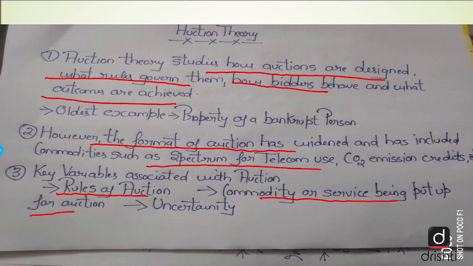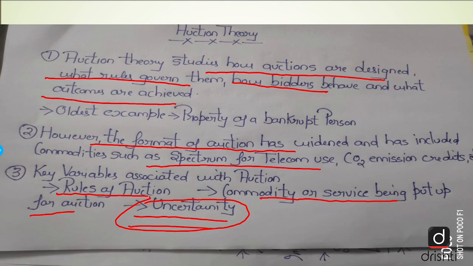Now, the third one, uncertainty. This is one of the most crucial things, one of the most crucial factors of auction theory. It says: what information do different bidders have about the object's value? Uncertainty. This is the most important sector here. What information do they have about the value of the object? How much are they actually thinking the price or the cost of that one particular object will be, or how beneficial it will be to them in future? So that's where the picture of uncertainty comes. Now, this was something about the auction theory.